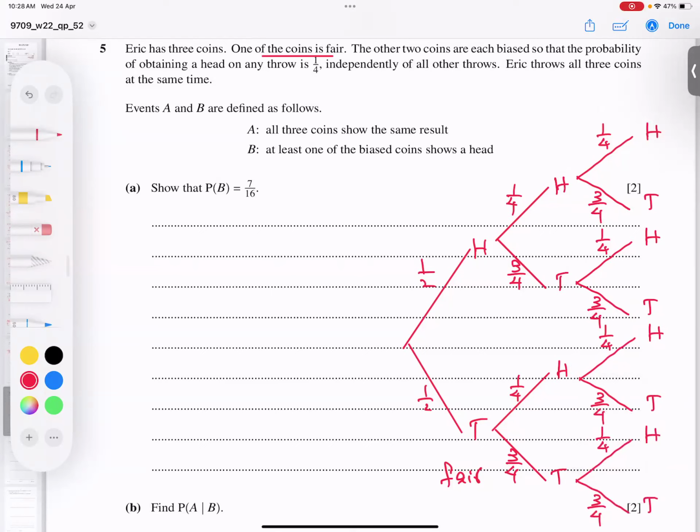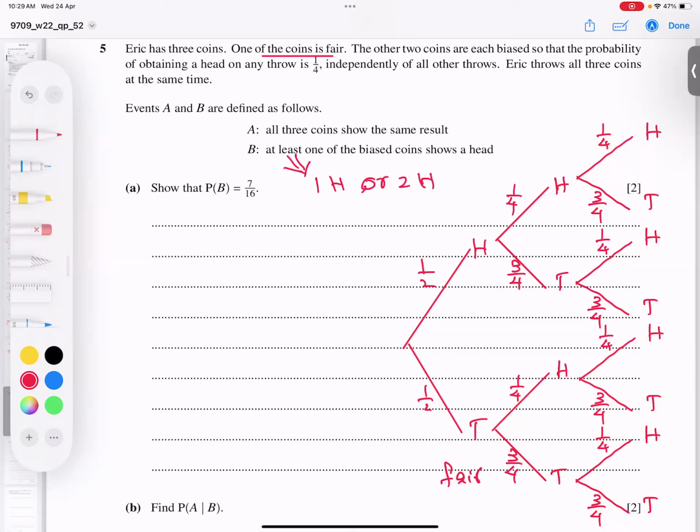Now, student, what is the question asking for? Show that the probability of B is 7 by 16. What is B? At least one of the biased coins shows a head. What does at least one mean? One head or two heads.